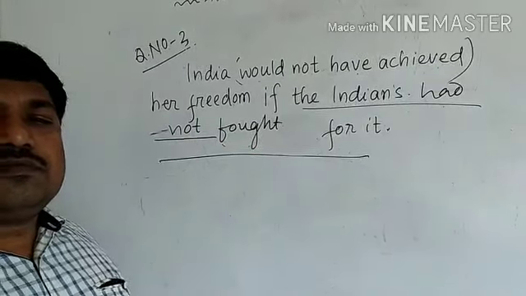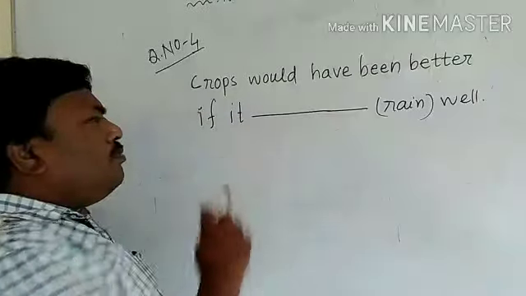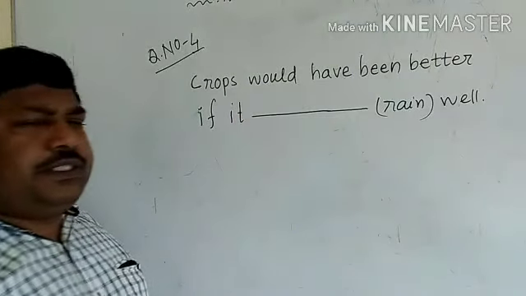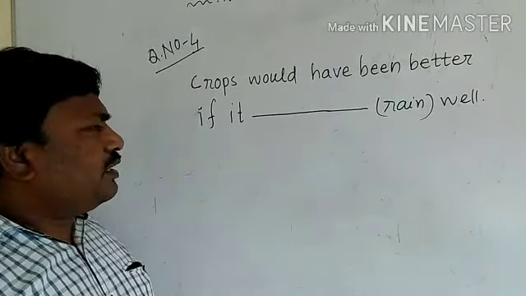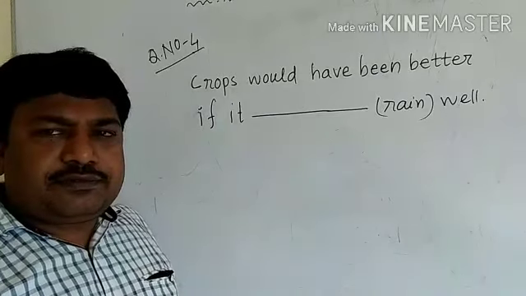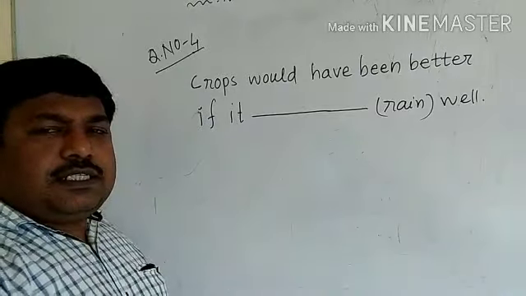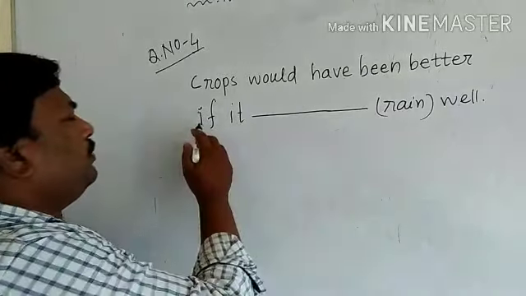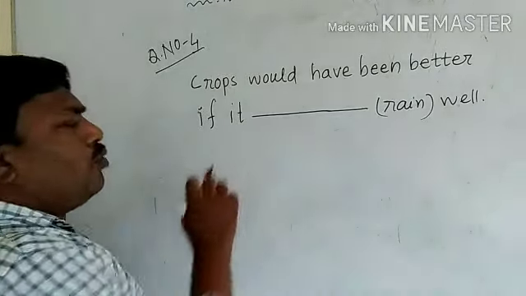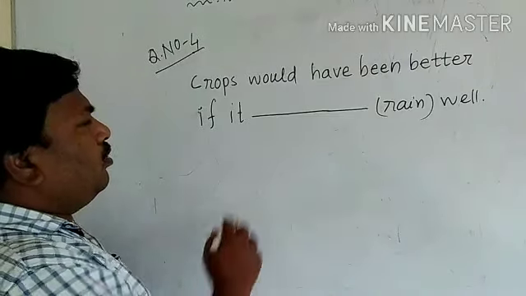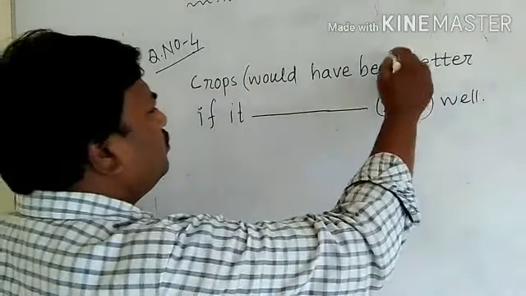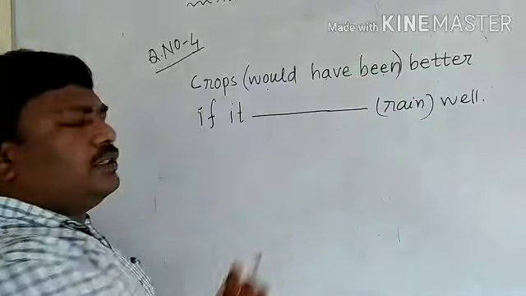This is question number 4 of the textbook. Crops would have been better if it dash ran well. In this question, where is the blank? The blank is in the if clause because if is there. And we have to go to the main clause. What is the verb in the main clause? Would have been.